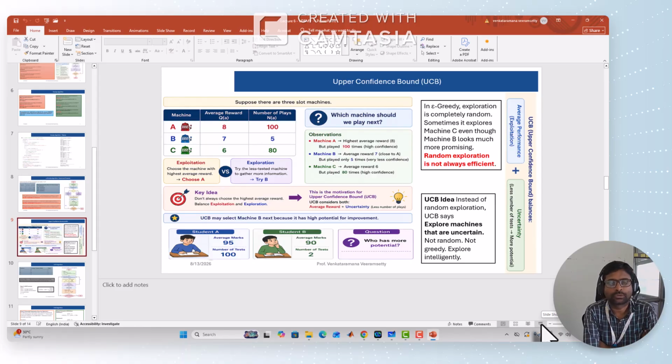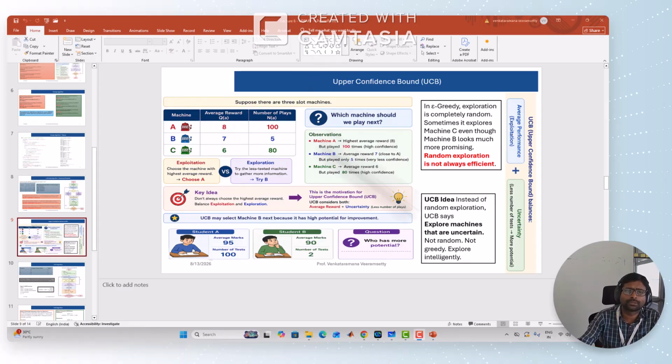As part of this course, in this lecture, I am going to discuss another concept called upper confidence bound, UCB. So UCB means upper confidence bound. This is another method like greedy and epsilon greedy. It helps the player choose which mission to play, so that he gets more returns. Now coming to this upper confidence bound.